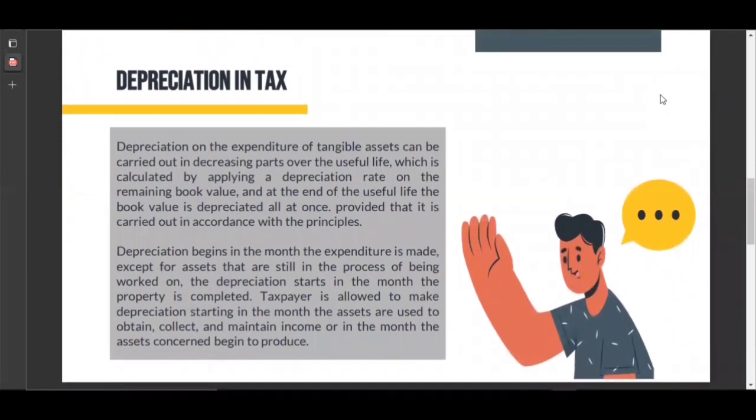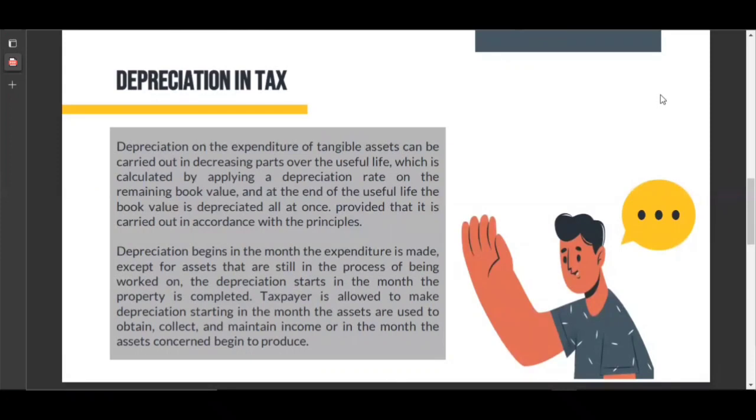Depreciation on the expenditure of tangible assets can be carried out in decreasing parts over the useful life, which is calculated by applying a depreciation rate on the remaining book value. And at the end of the useful life, the book value is depreciated all at once, provided that it is carried out in accordance with the principles.